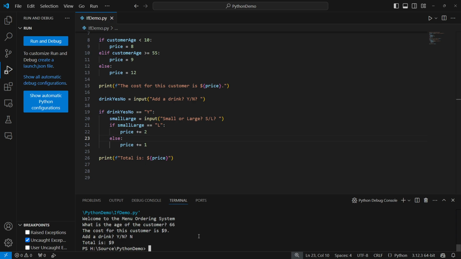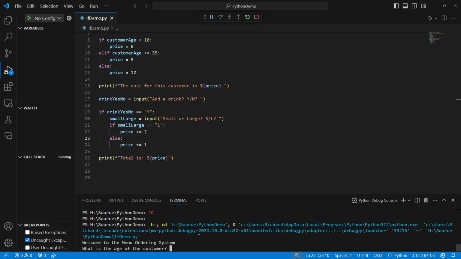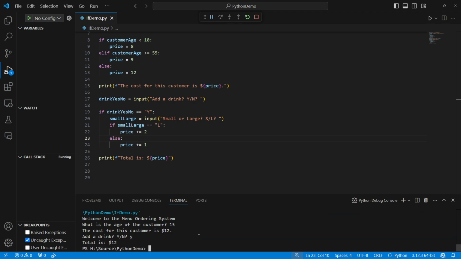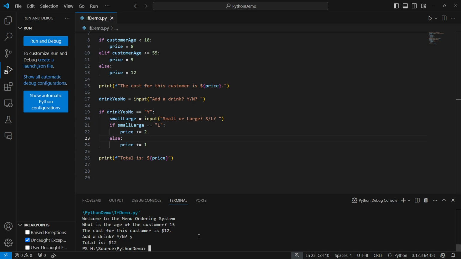One last thing, just sort of to drive home the point on how sensitive these if statements can be. Hit F5 again. 15, do I want a drink? Yes, only this time I'm going to put in a lowercase y. It's not going to work because it's case sensitive. Like I said, we will look more at string formatting and input validation later.